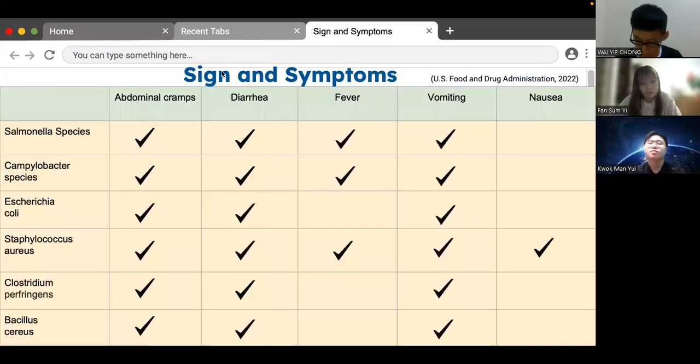Here is the table of the signs and symptoms. As you could see, if there is a tick under the name of a symptom, that means that bacteria have that symptom. As you could see in this table, most of the bacteria have the abdominal cramp, diarrhea, and vomiting symptoms.